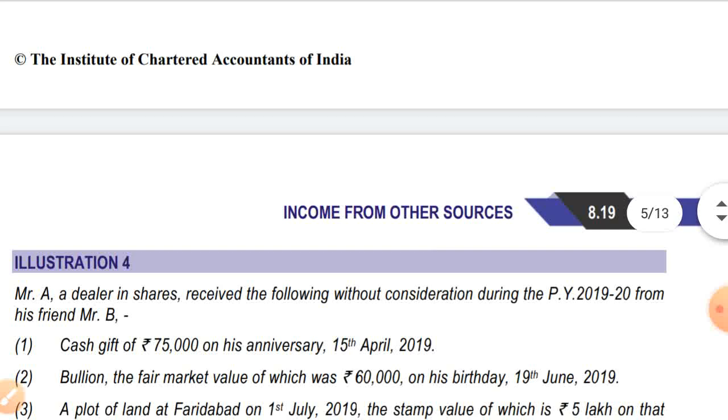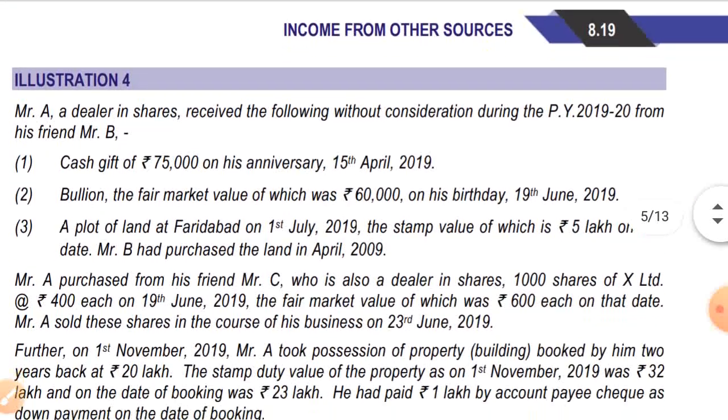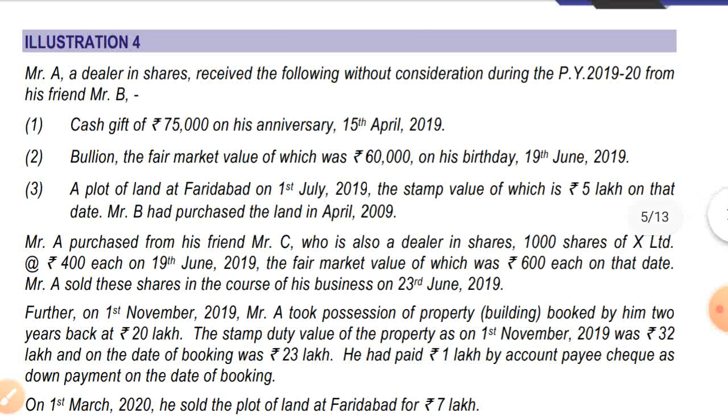Okay. Next illustration is illustration number 4. Mr. A, a dealer in shares, received the following without consideration during the previous year 2019-20 from his friend Mr. B. He received a cash gift of rupees 75,000 on his anniversary, 15th April 2019. As we all know, cash gift in excess of 50,000 will be taxable. If it is received from a relative, then it will not be taxable. Mr. B is not his relative, it's not covered in the definition of relative, so it will be taxable.